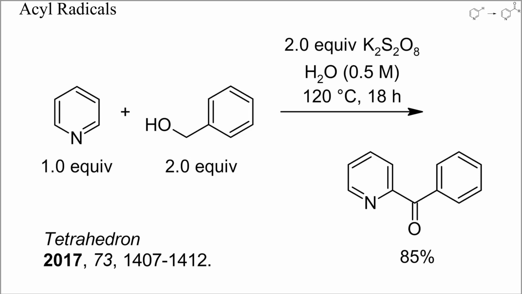Here, pyridine was benzoylated with benzyl alcohol and potassium persulfate. The reaction proceeded in water and without any acid, and it is unclear whether a hydroxybenzyl radical or a benzoyl radical added to pyridine. Anyway, the ketone was obtained in high yield with a moderate excess of reagents only.